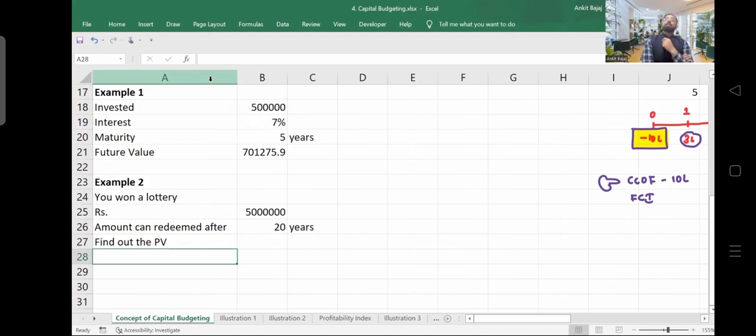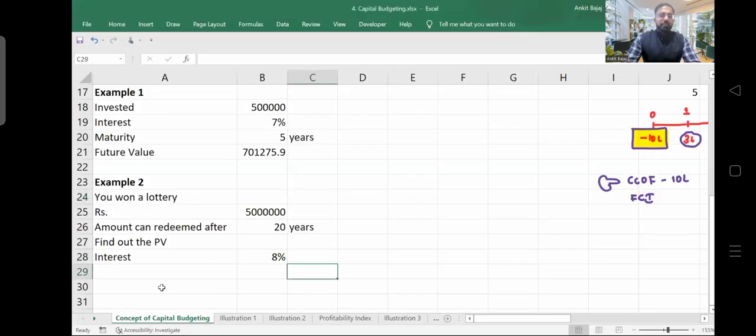Right? After 20 years you will get this 50 lakh. What will be the value of this 50 lakh today? What interest rate do I have to give you? Let's suppose the interest rate is 8%. Find out the present value. So I'm giving you 1 minute. Do it fast.